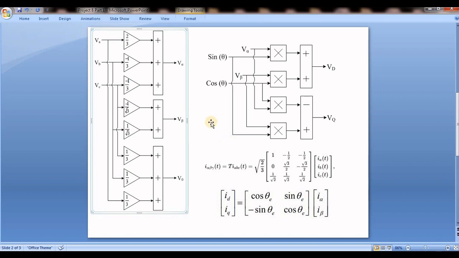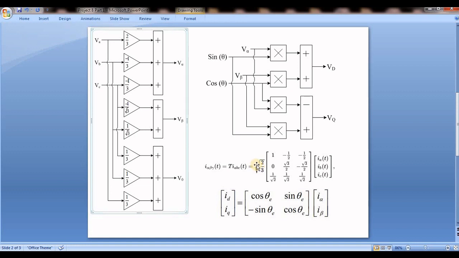So in order to balance the power from three-phase ABC to alpha beta, 3 VI is my power, where V equals phase voltage and I equals phase current. And from the alpha beta side, it is 2 VI, because this is the two phase, so 2 VI. So for balancing, a 2 by 3 factor will come, but this 2 by 3 factor is for the combination of voltage and current. So root 2 by 3 is for voltage and root 2 by 3 is for current.